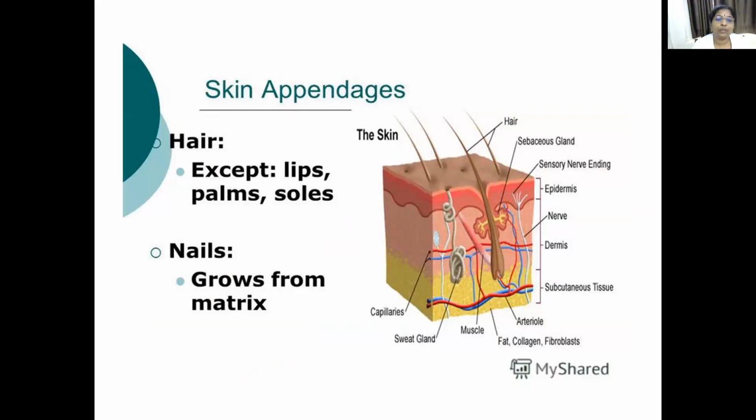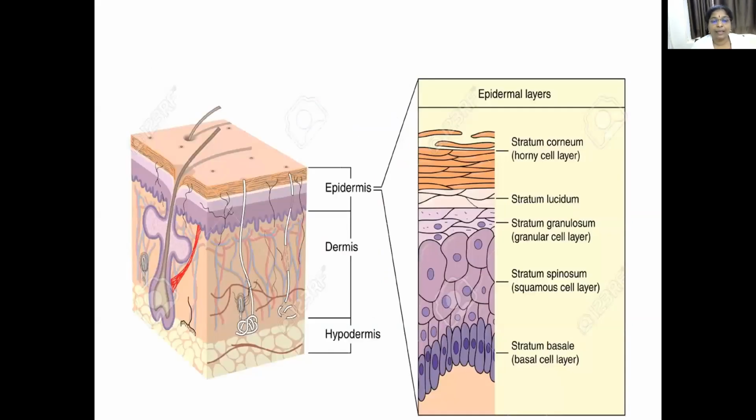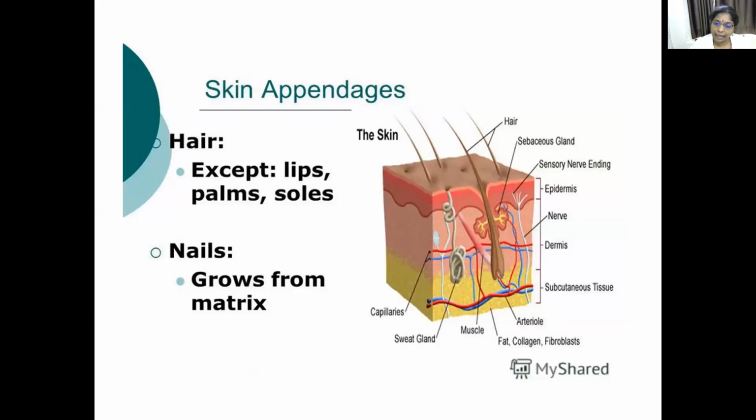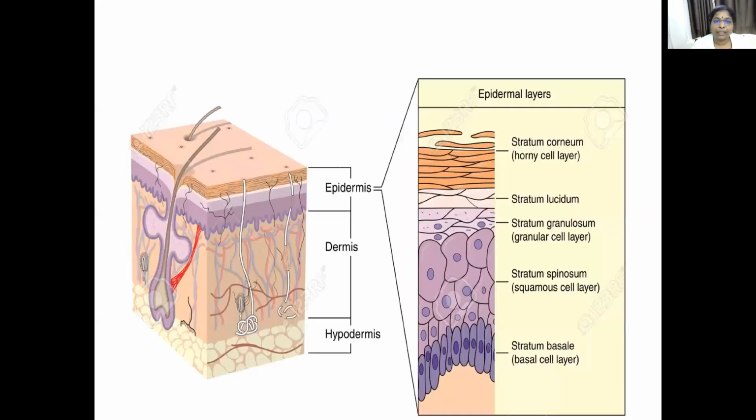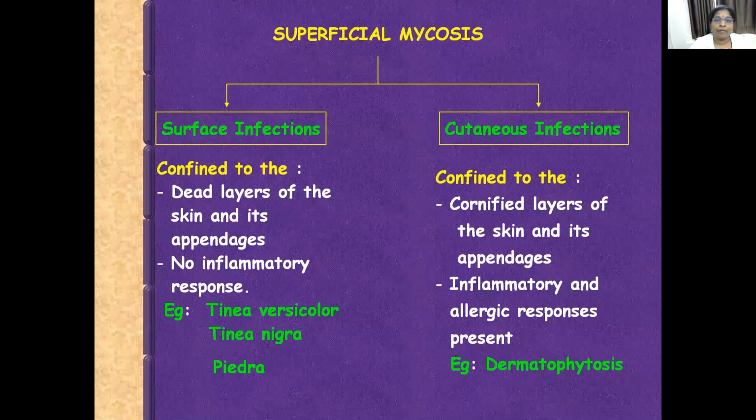So fungi infect mostly the epidermal layers of the skin and skin appendages like hair and nail. When we go, the first division is superficial mycosis. Superficial mycosis is again divided into surface infections and cutaneous infections. Surface infections are confined to dead layers of the skin and its appendages. Since they are confined only to dead layers of the skin, there is no inflammatory response. That means there is no redness, no rise in temperature, no pain, etc.